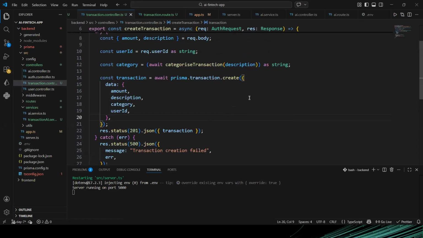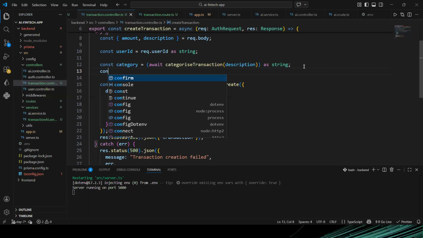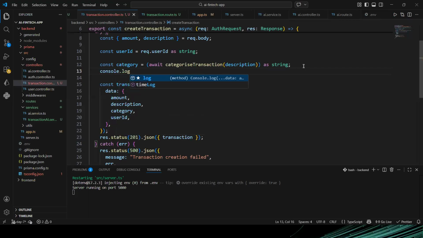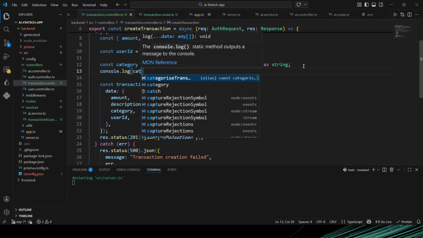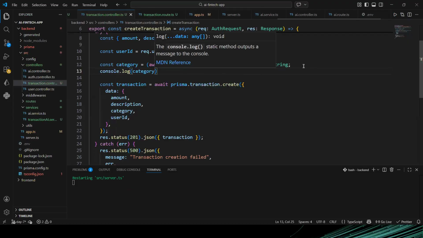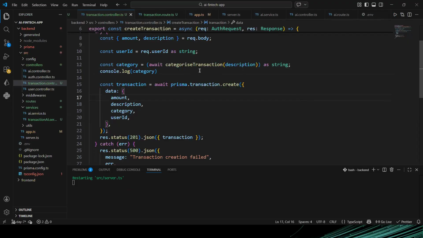So this is what I'm going to do. I'm going to console.log this category. Let me make sure that we got to this extent. Let's make sure that we actually got the category from our categorized transaction. So this is part of debugging, and let me show you how I debug.